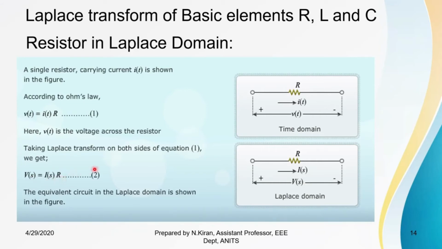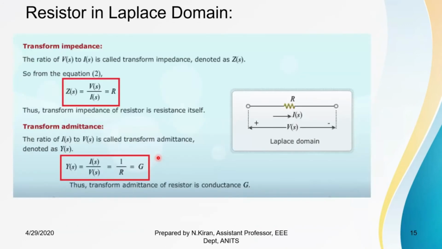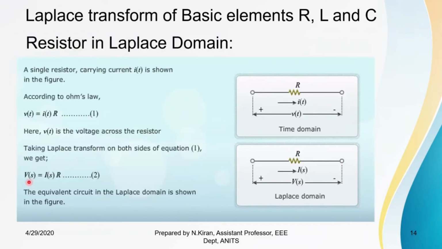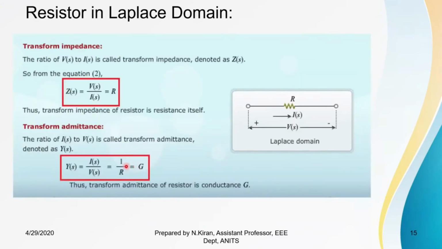As we know, impedance is nothing but V by I, and admittance is equal to I by V. So transform impedance is nothing but the ratio of V of S to I of S. In this case, it is equal to R. Transform admittance is the ratio of I of S to V of S. So according to this, Z of S will be equal to R, and Y of S will be 1 by R, which is G, where R is resistance and G is conductance.